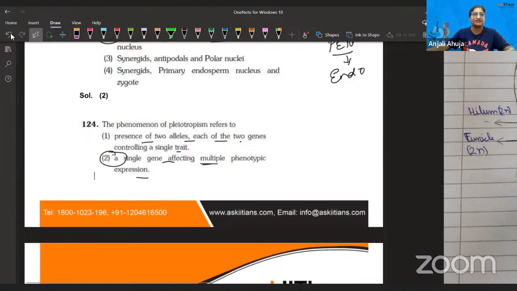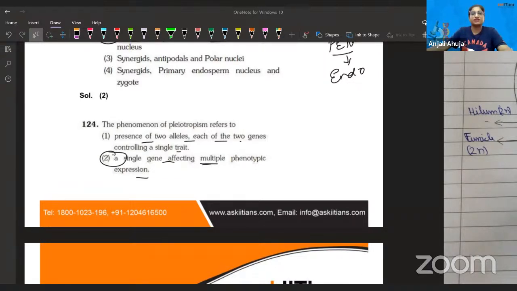Just a second, I think I have taught this in genetics. Wait a second. Actually, I'm looking for that example that I told you. Achha, I have given you the example of phenylketonuria. Take it. I have taught you guys this one, definitely.